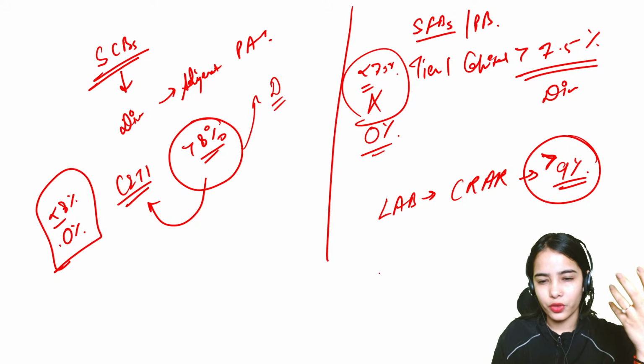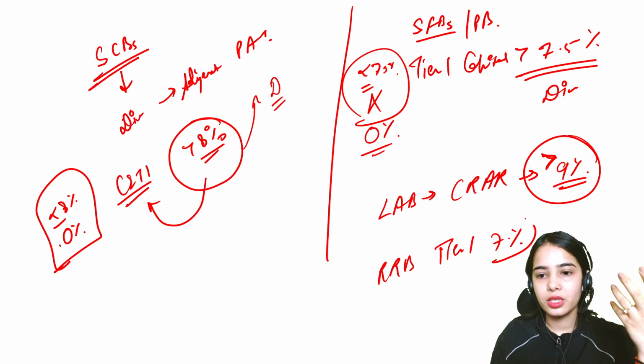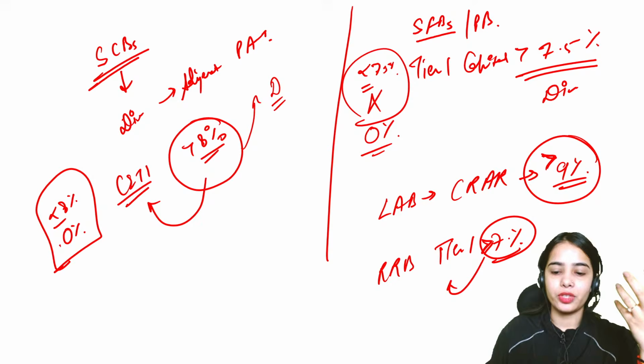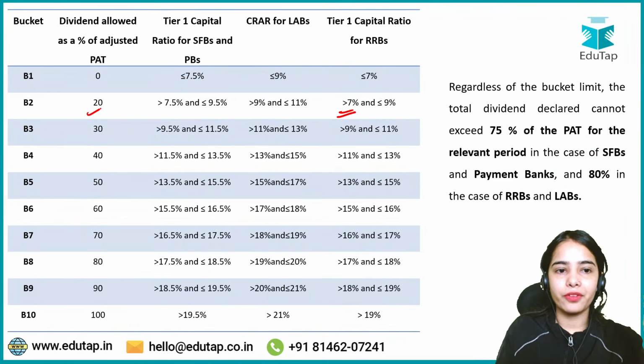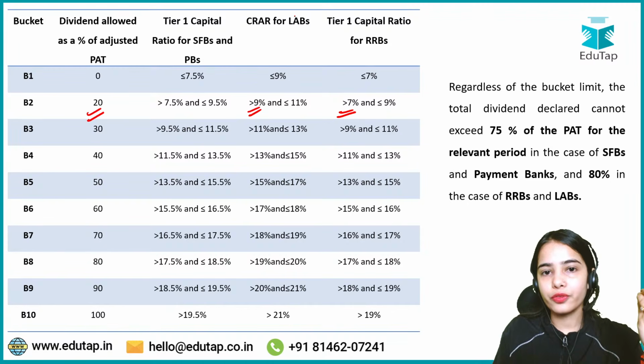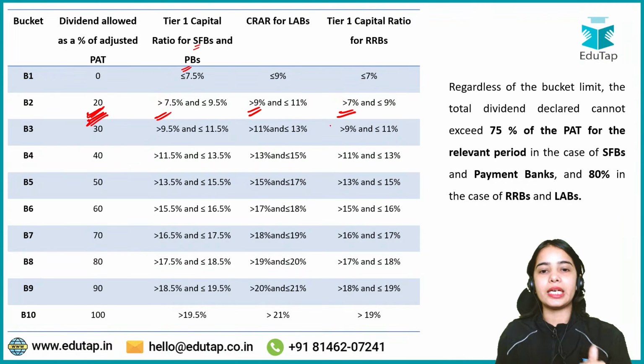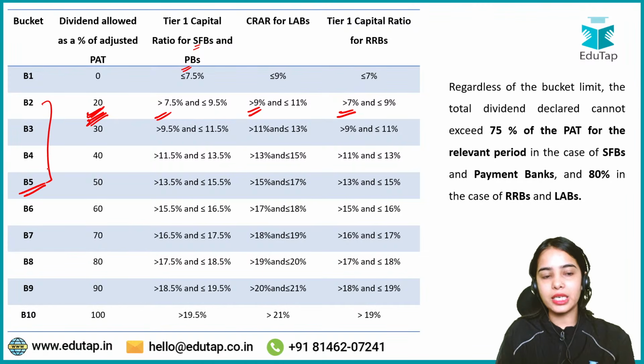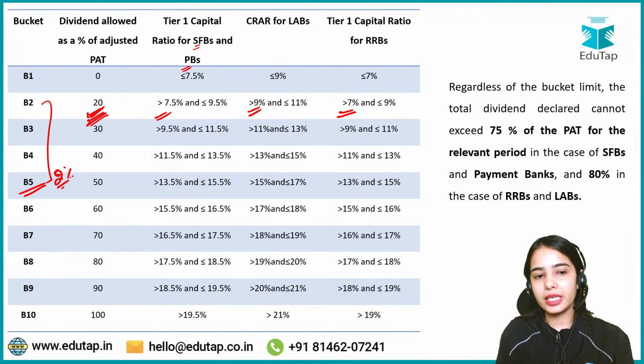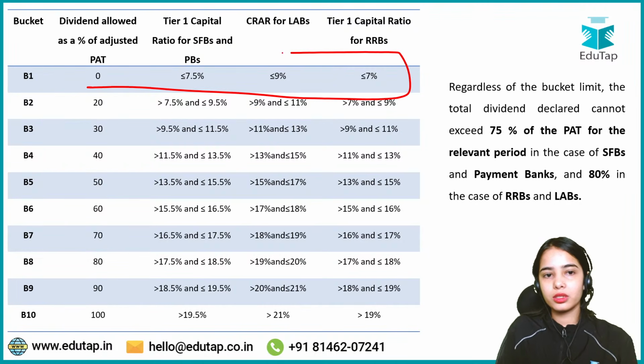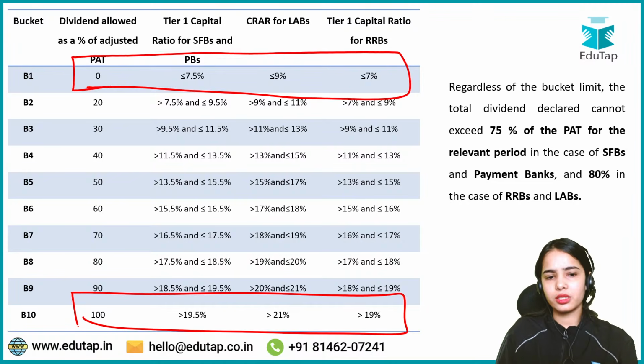For the RRBs, if they are maintaining tier 1 capital of more than 7%, then they can give the dividend. More than 9% of the CRAR for local area banks, then they can give the dividend. More than 7.5% of tier 1 capital for small finance banks and payment banks, they can give the dividend. Okay, so this is the idea. And starting till 5 buckets, till bucket 5, there is an increase of 2% in the percentage form, and after that there is only a 1% increase. That you can keep in mind. So the top parameter and the last, keep this in mind.